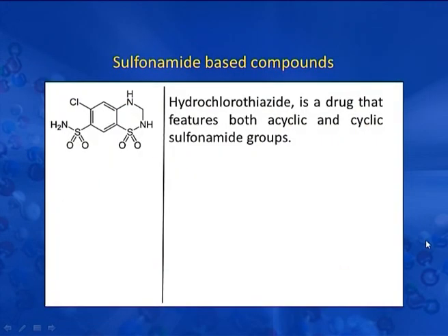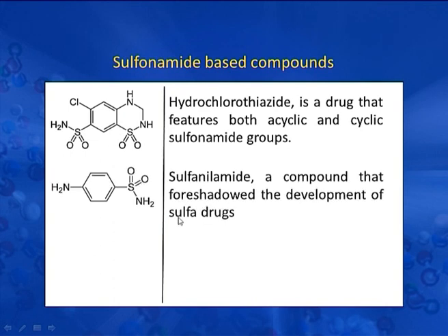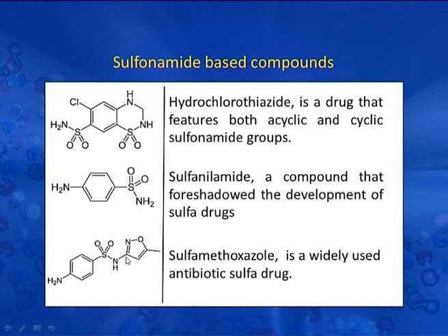Now we will discuss sulfonamide based compounds. First is hydrochlorothiazide. It is a drug that features both acyclic and cyclic sulfonamide groups. Next is sulfanilamide. It is a compound that foreshadowed the development of sulfur drugs. And finally, we have sulfamethoxazole. It is a widely used antibiotic sulfur drug.